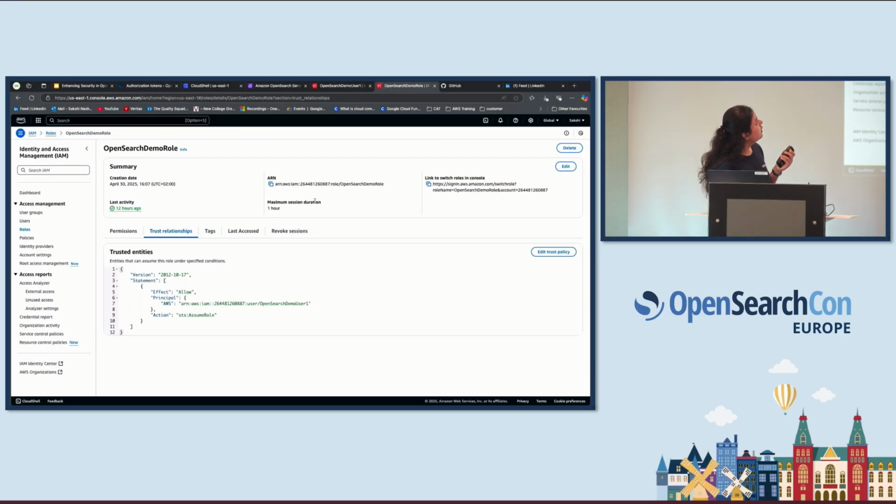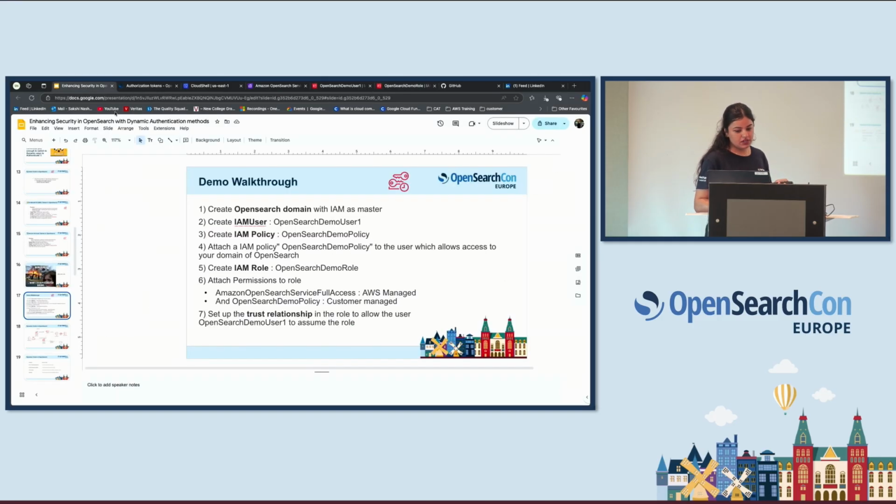So OpenSearch demo role is one of the roles that I've created here. And you can see I have built a trust relationship here, which will allow the role within the account to assume a role that is attached with the user. The user that I've created was OpenSearch demo user 1, right? So I'm allowing a trusted relationship between a user and a role to access the OpenSearch service. So we are done with the IAM role as well.